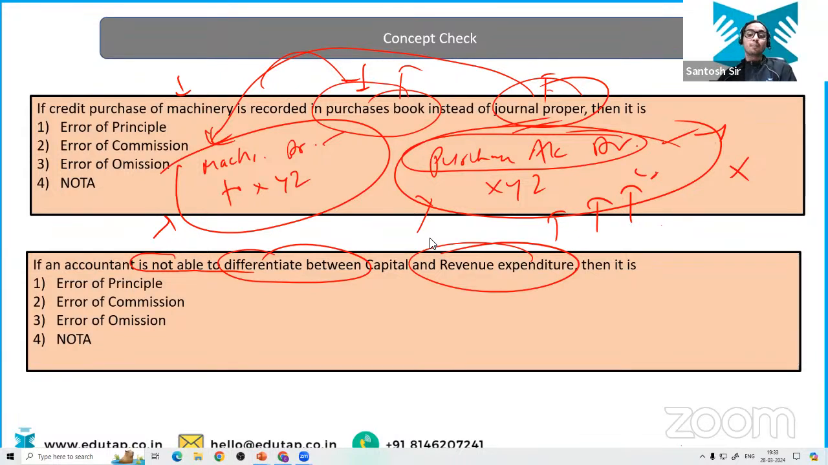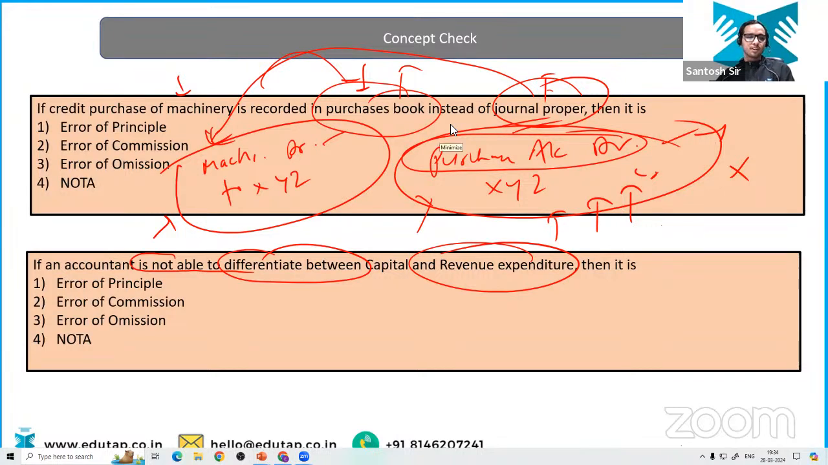Yeah, correct, Damini. Because he is not able to differentiate what is the difference between capital and revenue expenditure, that means his concepts are not clear. How will he be able to do the accounts correctly if his concepts are not clear, right? So it is the error of principle, not commission. Okay, clear? Only one person has given me a wrong answer, and the rest of you are correct. Clear? Every one of you is correct.